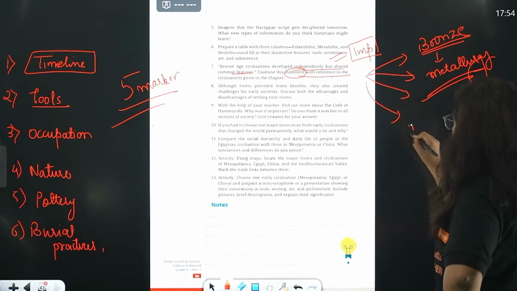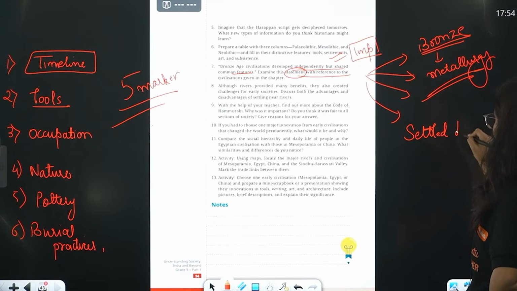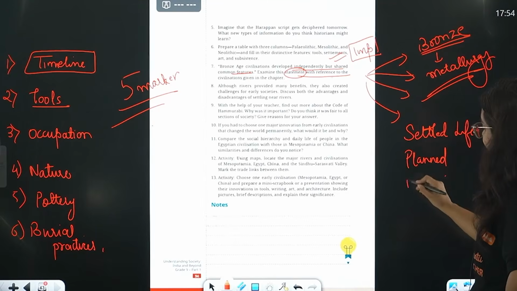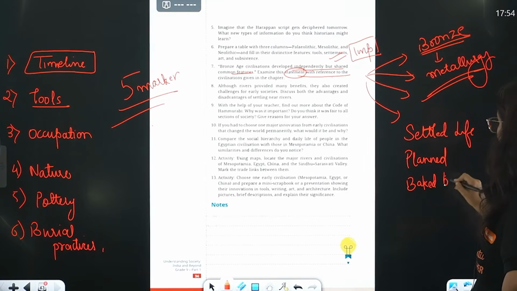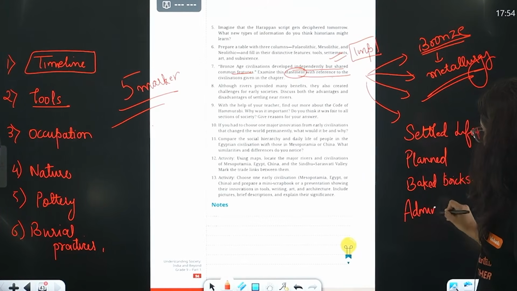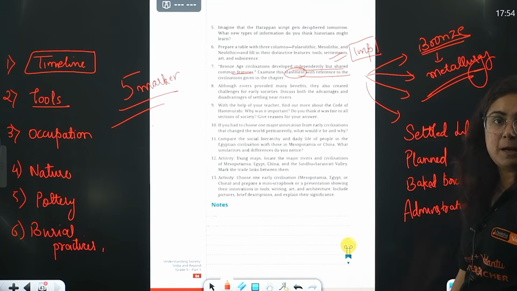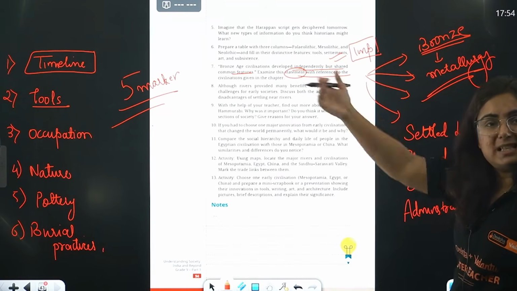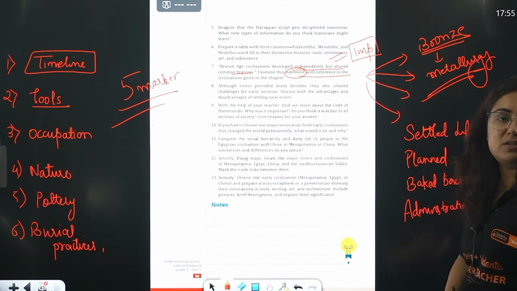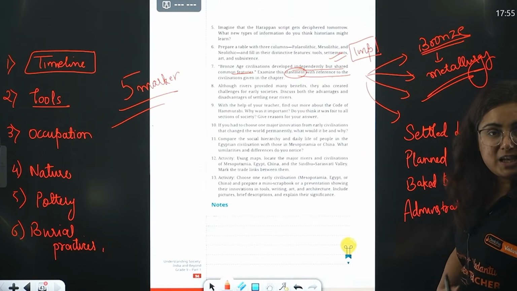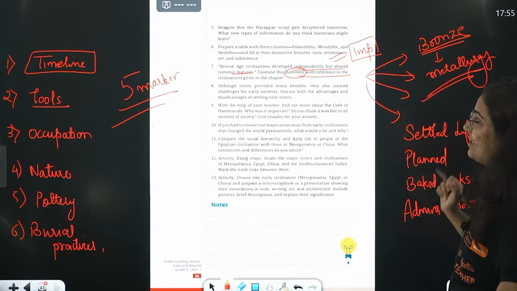What is that? That this is a settled life, right? The cities are planned. The houses are made of baked bricks. There was some level of administration which made the system standardized. Like there was a priest in Mesopotamia. There was a ruler in Egypt. We don't know who it was in Harappa. But yes, the same ruler, dynasty type of system we have found in the Chinese civilization also. Right? Then we will talk about the objects that we have found. So these are the commonalities in the 7th question.